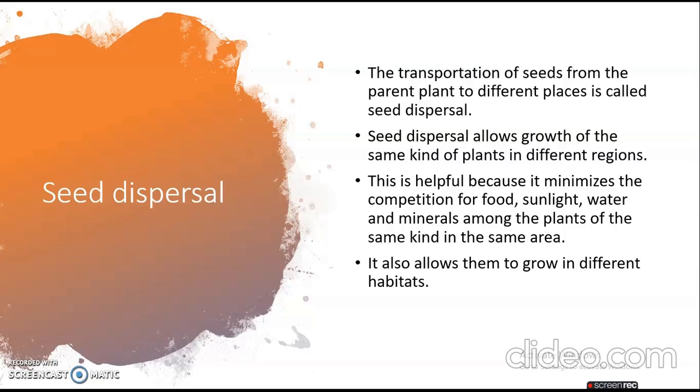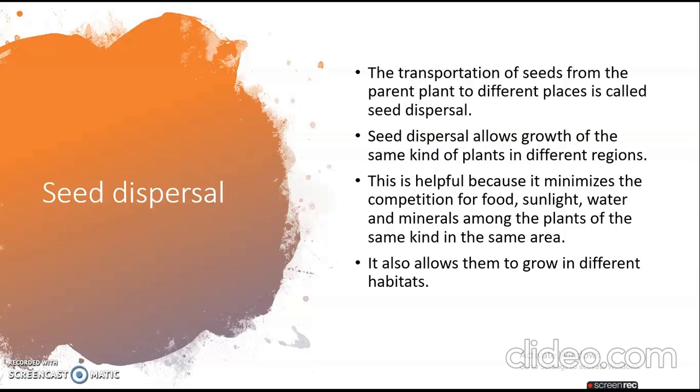When they go to different places, the growth of the same kind of plants occurs in different regions or places. This is helpful because it minimizes the competition for food, sunlight, water and minerals among the plants of the same kind in the same area.